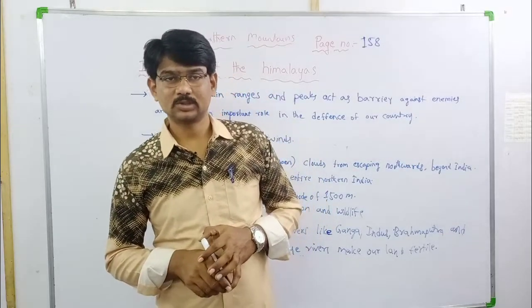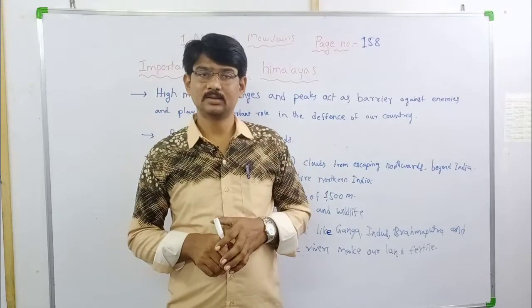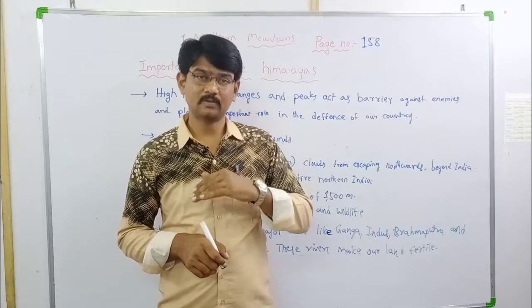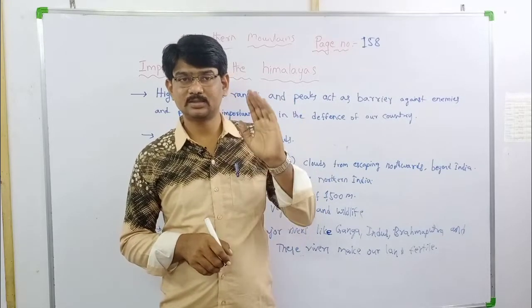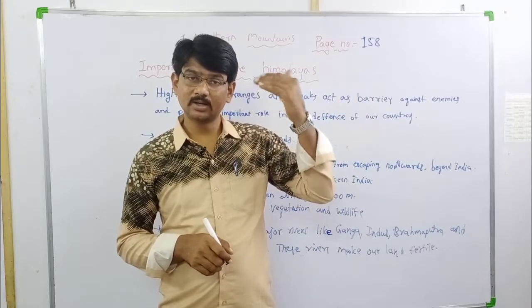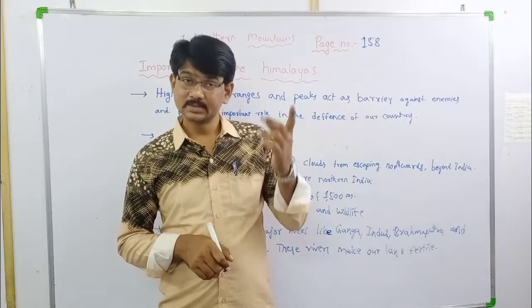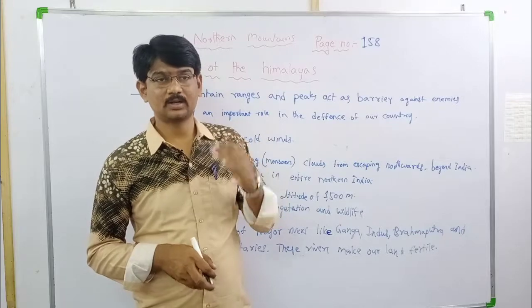K2. It is located in our country. The first highest peak in the world is located in Nepal. The second highest peak in the world is located in our country.